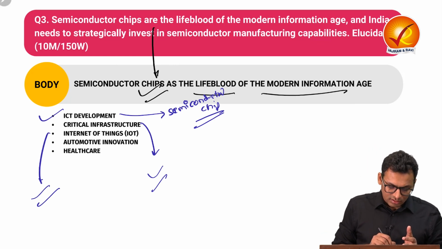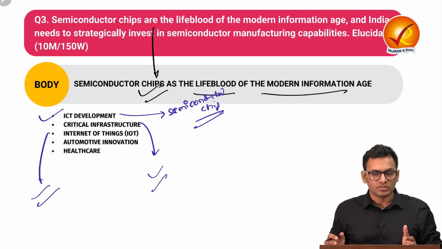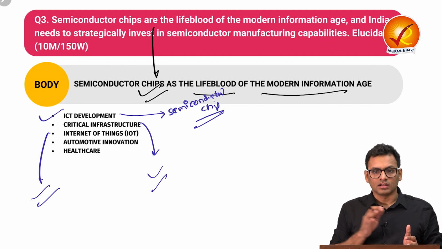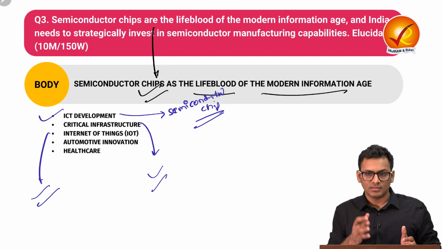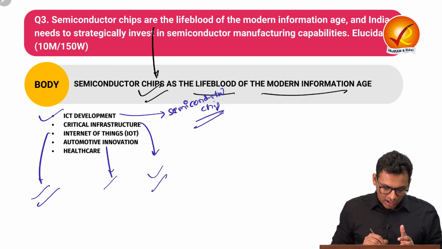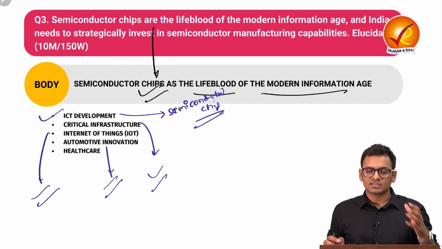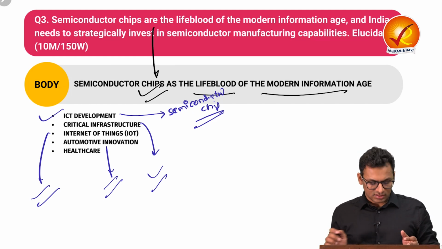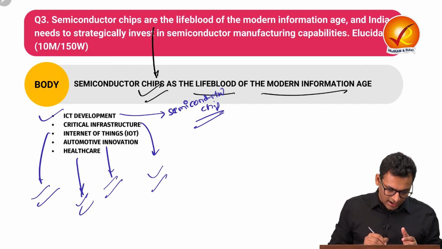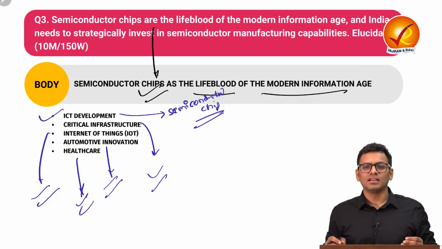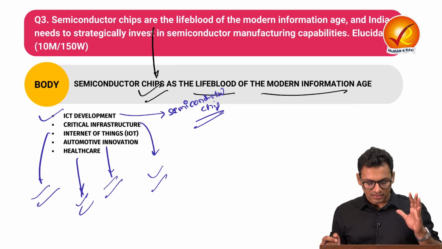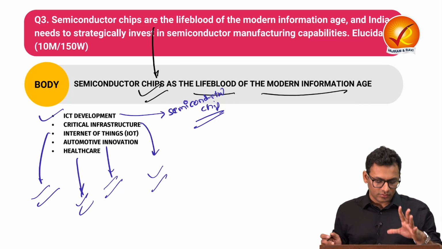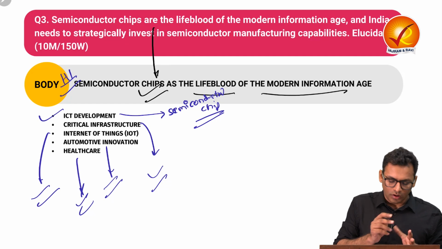Next is the fourth industrial revolution, and along with the components of the same, such as IoT, is also very much dependent on semiconductor chips. You can talk about how automotive innovation heavily relies on semiconductor chips, and lastly, we have seen how healthcare has been disrupted and made effective because of the semiconductor chips. So these are the kind of proof points you can add over here for the heading 1 of the body.